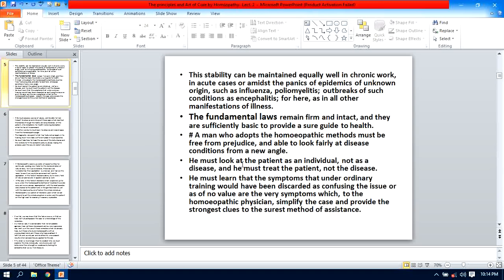He must look at the patient as an individual, not as a disease, and he must treat the patient, not the disease. Yes, this concept should be very much clear in the mind of each and every physician, homeopathic physician, that he must look at the patient as an individual.